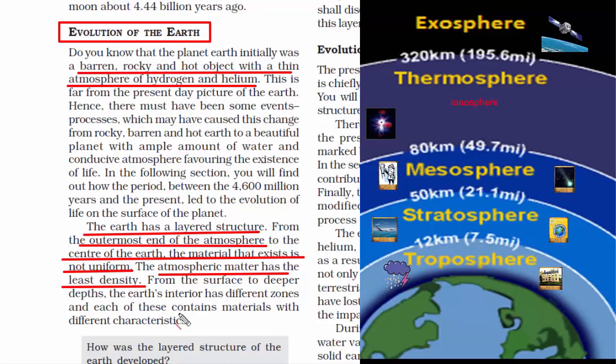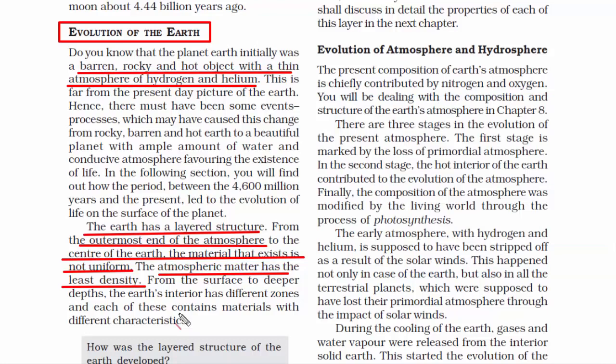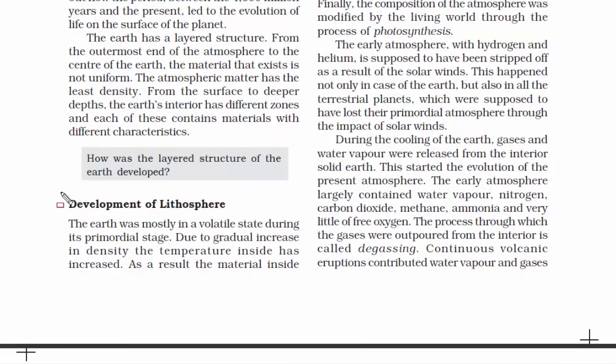That's why we also know that there are 5 layers in the atmosphere. And we also know that the Earth's interior is divided into 4 parts: the crust, mantle, outer core and inner core. That's why in geography we also have different disciplines to understand the Earth. We have the lithosphere, and then we have the study of the atmosphere and hydrosphere. They have been nicely categorized in different subjects so that we can read about Earth in a much better sense. Now we are going to read about the lithosphere.